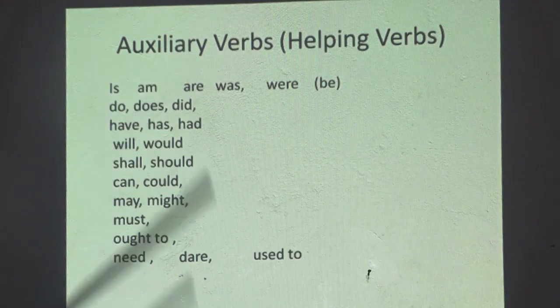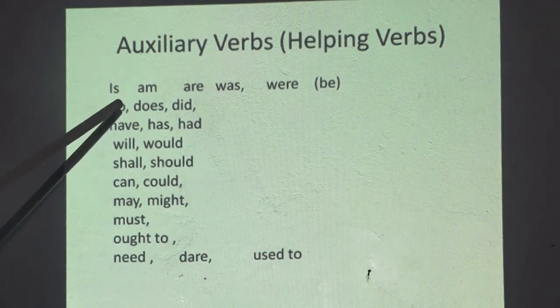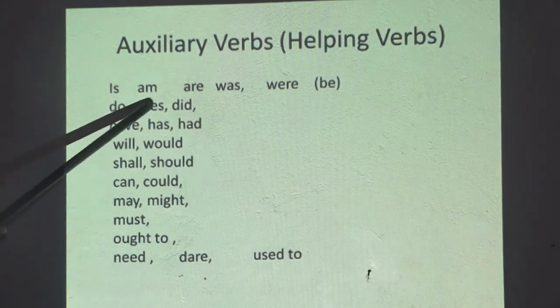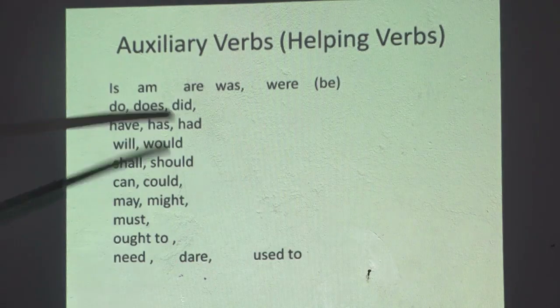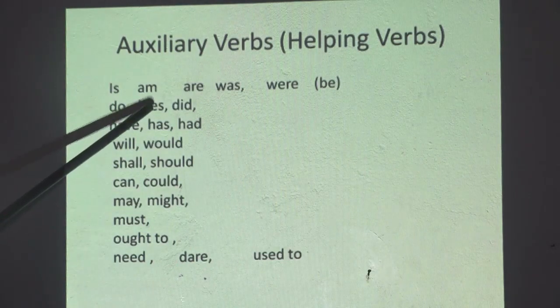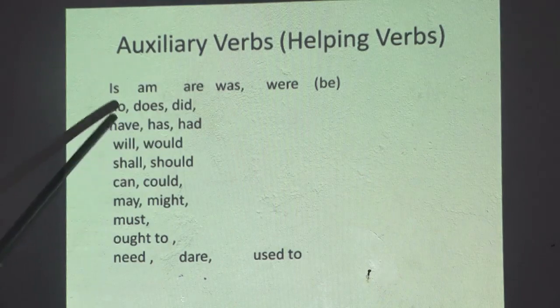Do, does, did. In some sentences we can see do, does, did, and you have to be very careful. If these are there, we are sometimes confused. Do, does, did are helping verbs, but these can be used as main verbs.